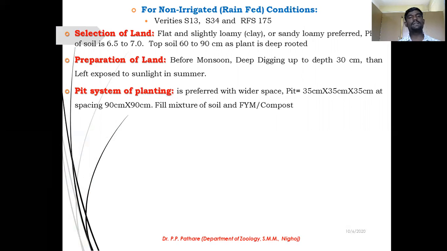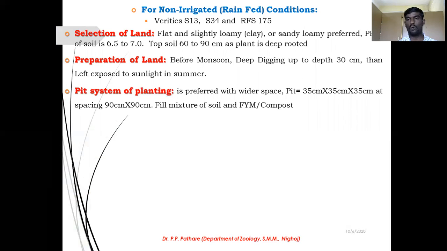You know, it is very close growing plant. So provide a particular space. If you do not provide a particular space after growing your plant, the plants grow very closely into each other, so it is very difficult during the harvesting.